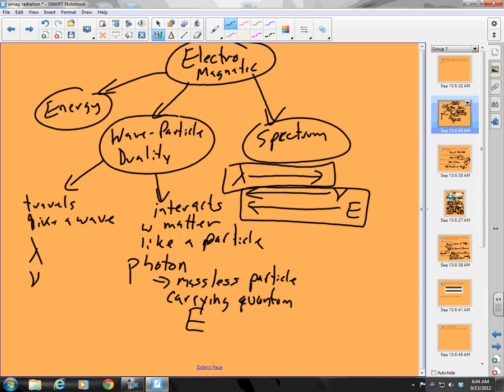And so we said over here that gamma rays are small wavelength, but that means big frequency and big energy, right? And over here I have radio waves, and they are big wavelength, and that means small frequency and small energy.